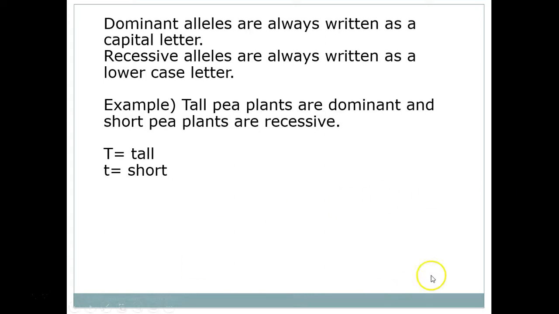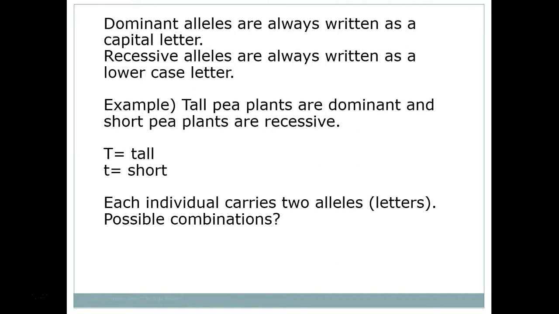So the capital letter is for the dominant, and the small letter is for the recessive, and we choose T because that's the first letter of the dominant trait. So for color, if violet or purple are the dominant, we could use a capital V or a capital P. And if white is recessive, we could use a small v or a small p to represent that allele.